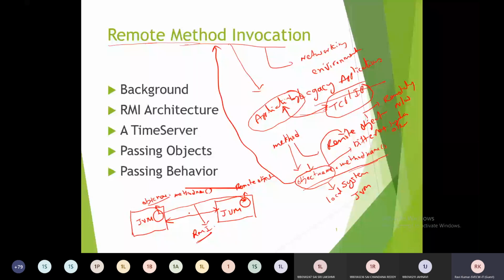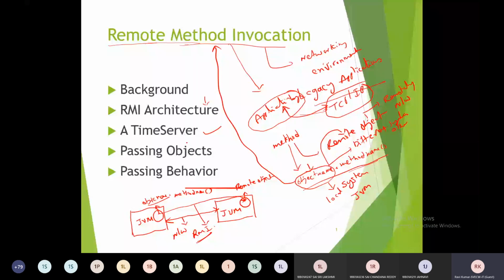The main component here is the network. Ensure that the system in which we are developing the application and the system in which the remote objects are available are both connected together using a backbone network with a protocol suite like TCP/IP. Along with this, we'll require different kinds of components for RMI to run effectively in our application. That will be discussed in the RMI architecture, and we'll see a simple example of how to develop an RMI application. So this is a simple concept here.